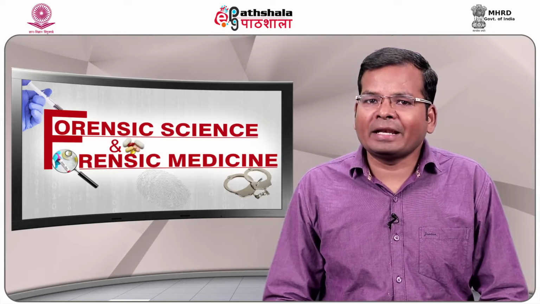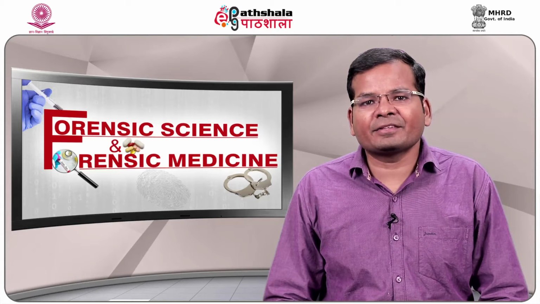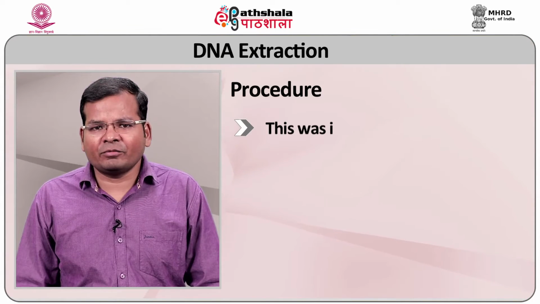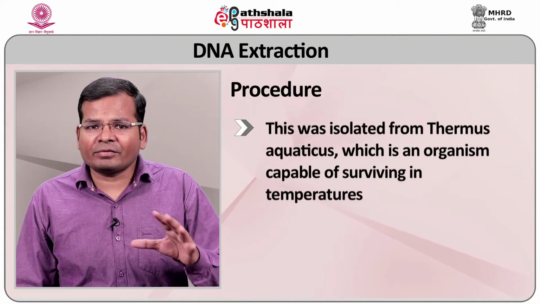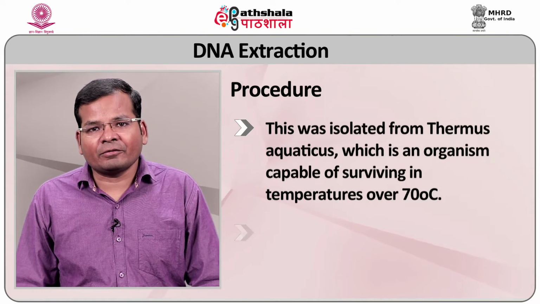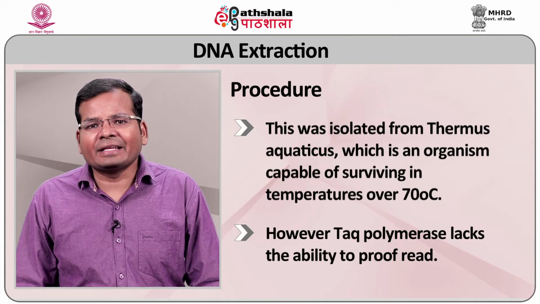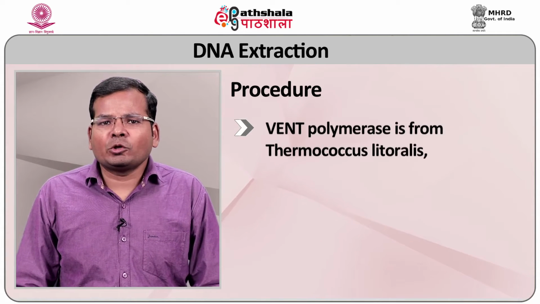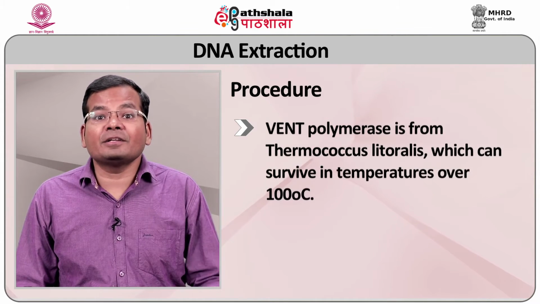Most commonly used is Taq polymerase, which has largely replaced the previously used E. coli derived polymerase. This was isolated from Thermus aquaticus, which is an organism capable of surviving in temperatures over 70 degrees centigrade. However, Taq polymerase lacks the ability to proofread. Pfu polymerase is from Thermococcus litoralis, which can survive in temperatures over 100 degrees centigrade.